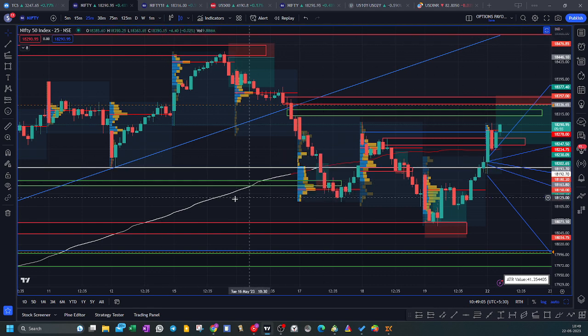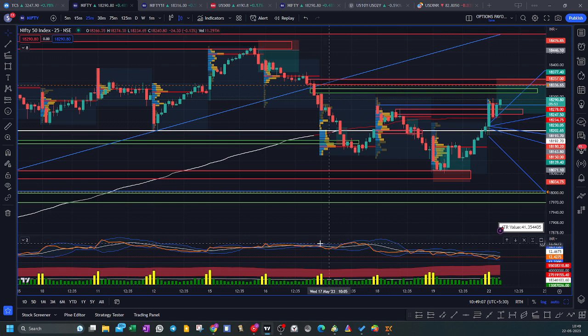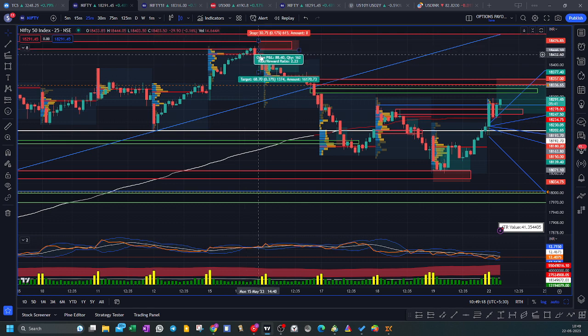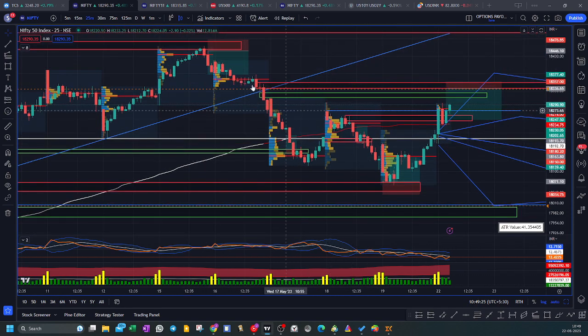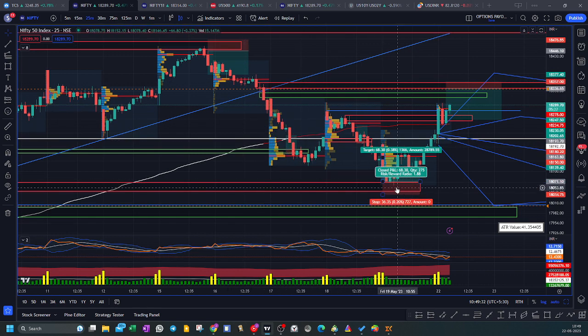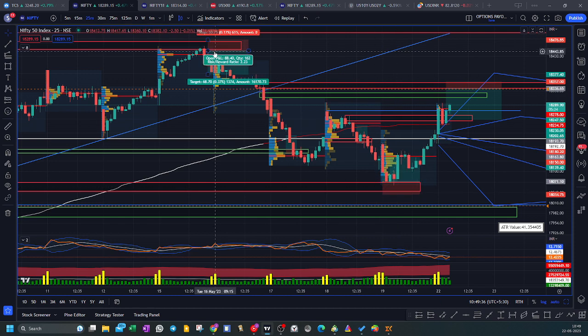VIX has dropped from 12.8 to 12.3. As we can see, at this particular place the VIX touched 13.3, and then it collapsed to 12.3. There was sharp selling from 18,460. This supply zone is active, and I feel that this supply is taking over for the major selling portion. Then the demand zone at 18,054 levels has come into play. So both the supply zone as well as the demand zone are prominent.